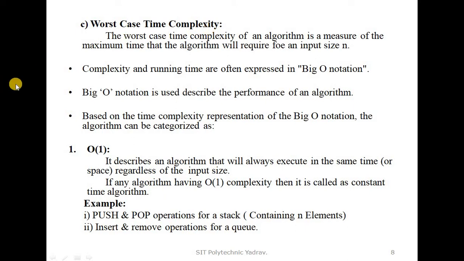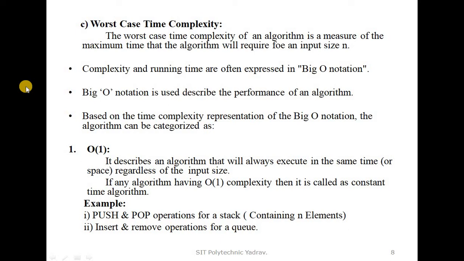In short, in time complexity there are three cases: best, average and worst. It depends upon time. Whenever we run any algorithm or program and get the maximum time, that case is known as worst case time complexity.